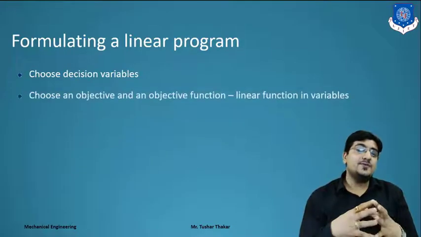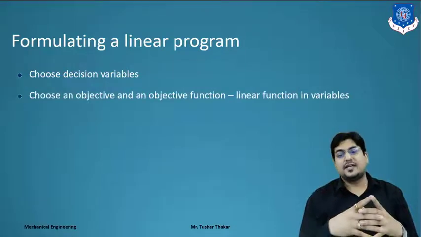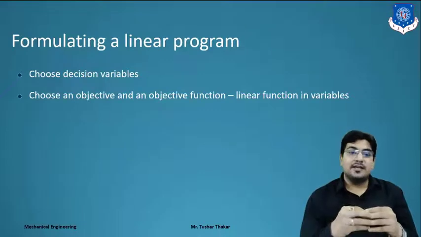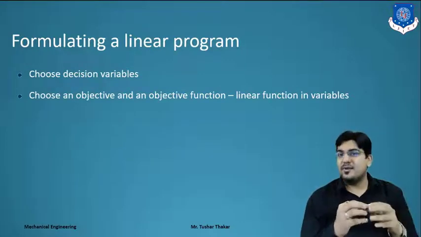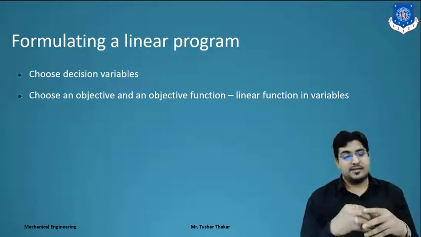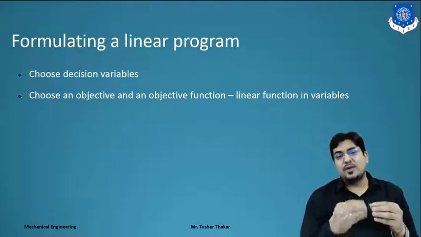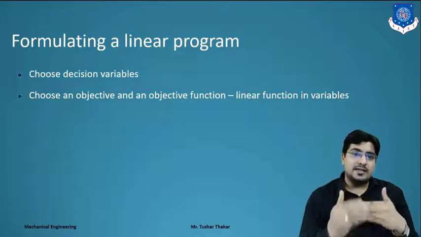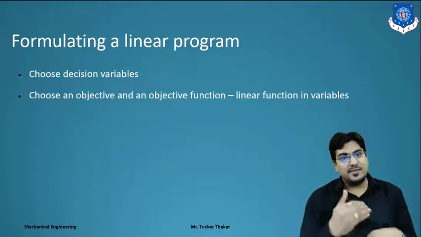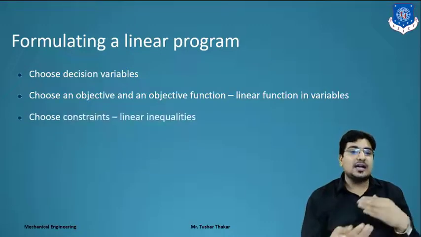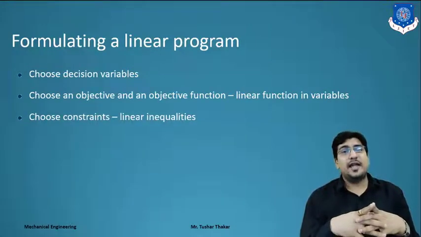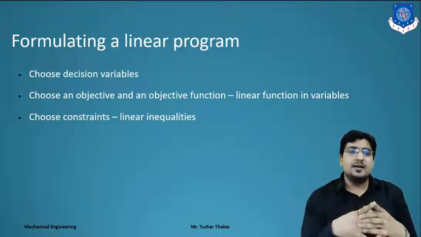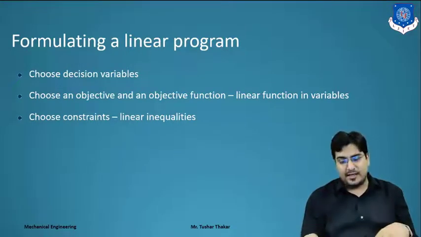Second is choose an objective function. Linear function in variable: if they mention profit, then your objective function is to maximize the profit. If they mention the loss or the cost, then you have a minimum objective function, right? So first decide the decision variable, then decide the objective function, then choose the constraints and put them in linear inequality signs, right? So these are the simple steps for formulating a linear programming.